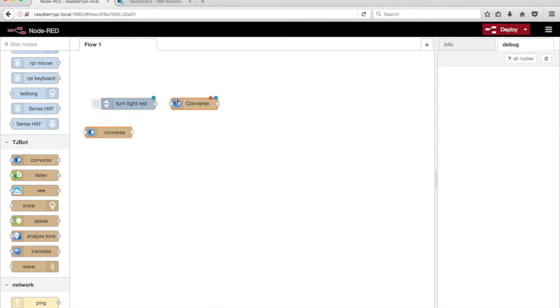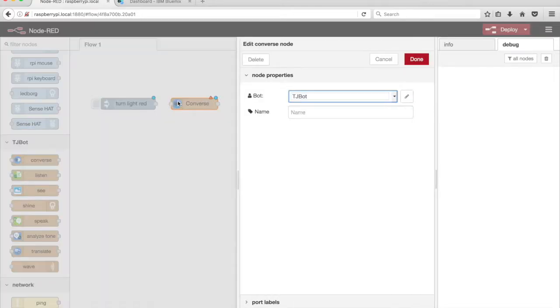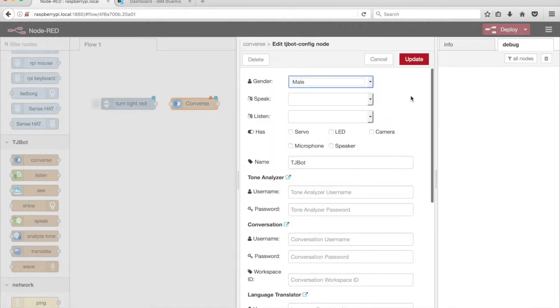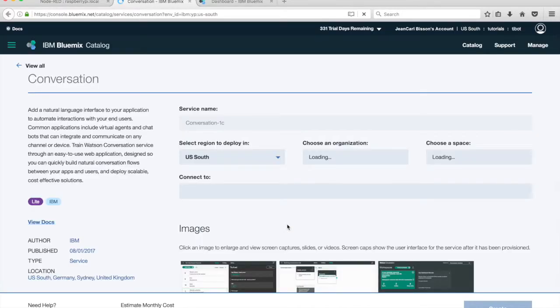Drag a converse node from the palette onto the canvas. Double-click on the node to configure it. The converse node uses a Watson Conversation service. We need to get these credentials from IBM Bluemix before we can use it. Click on the icon next to the conversation heading.